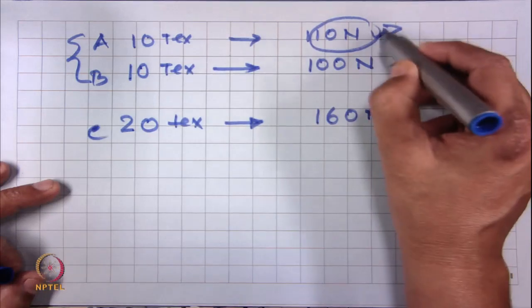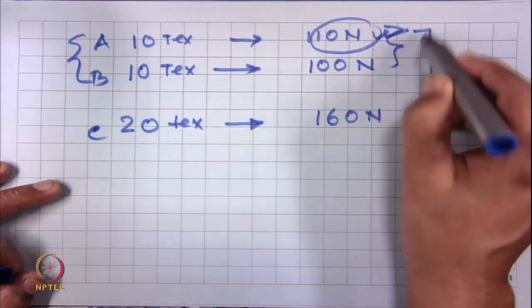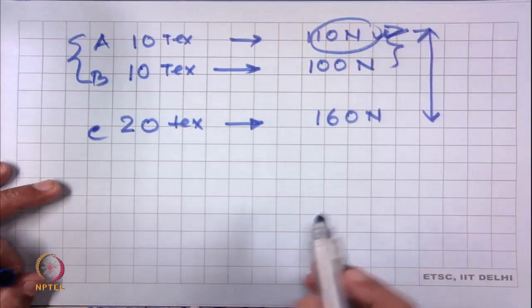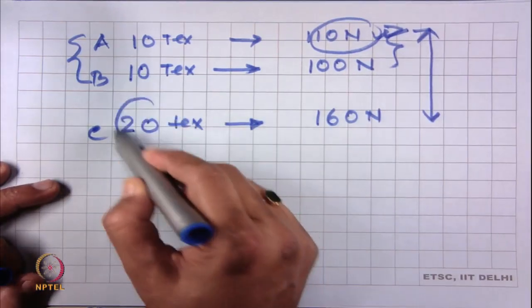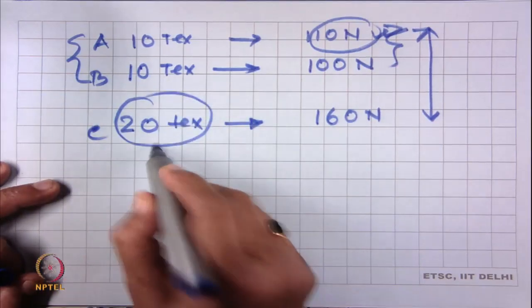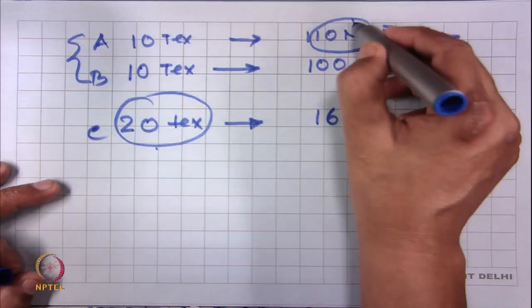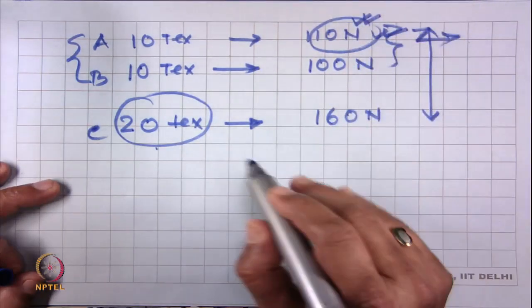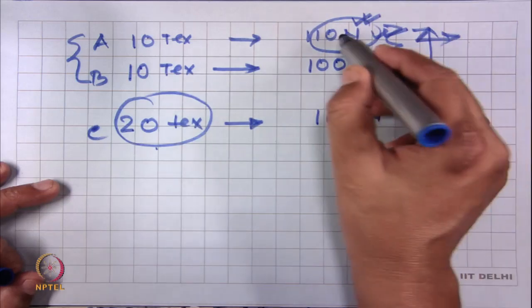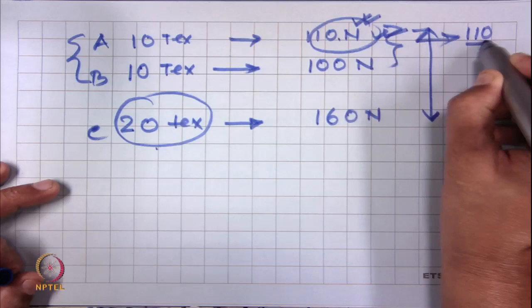But if we want to compare A and B, which one is stronger? The complexity is that they are of different linear density. So, to compare this, we convert the strength to the mass stress. So, here the mass stress will be 110 by 10.